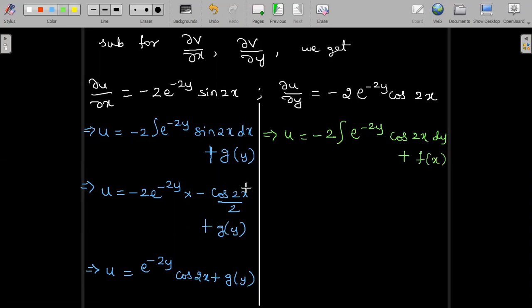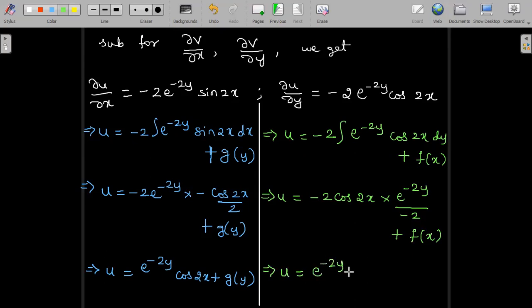So we integrate with respect to y. With respect to y, what is constant? The cos 2x term is constant, so we write it outside the integration. Now the integration of e^(-2y) is e^(-2y) divided by minus 2. So this gives us the u function, where minus 2 again gets cancelled on observation: e^(-2y) cos 2x plus f of x.